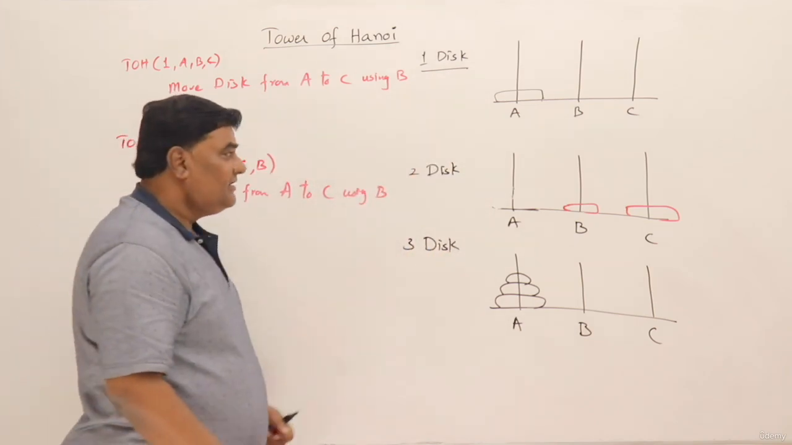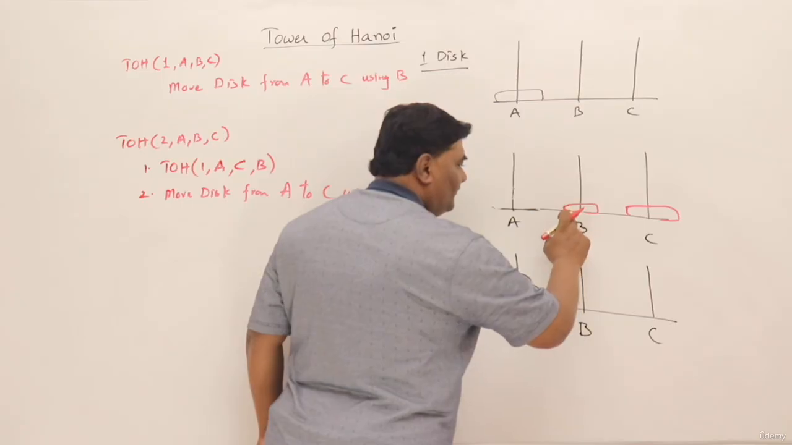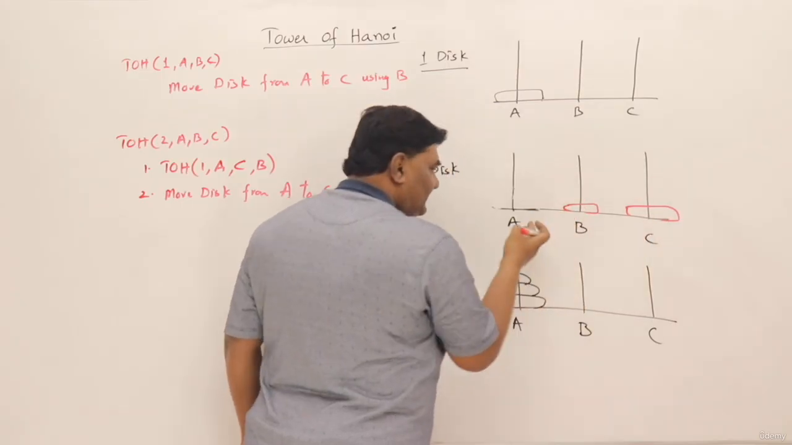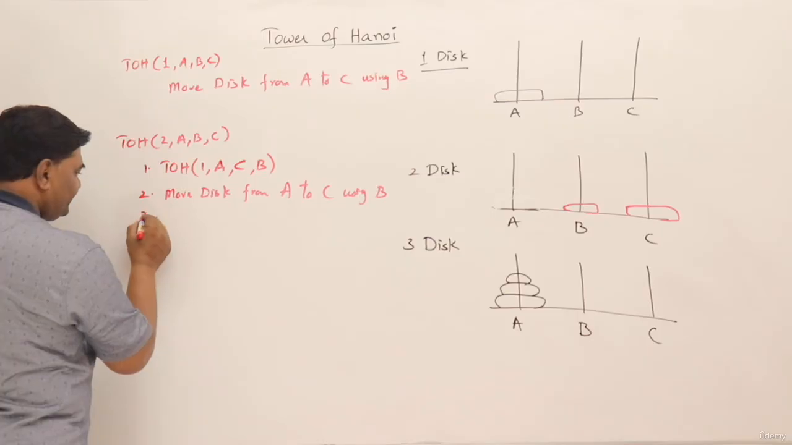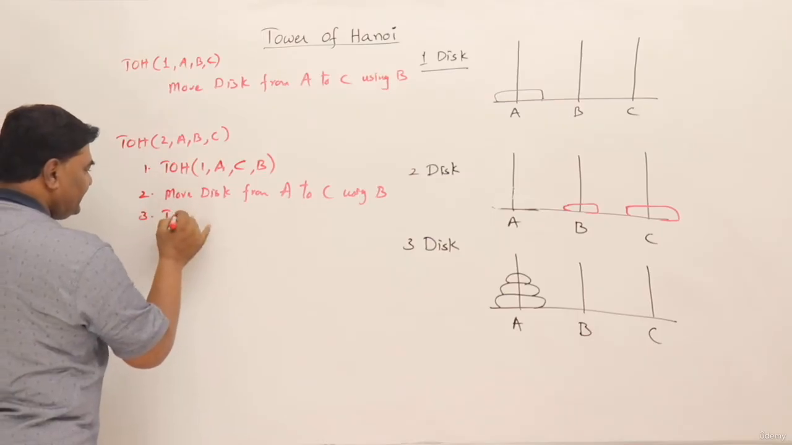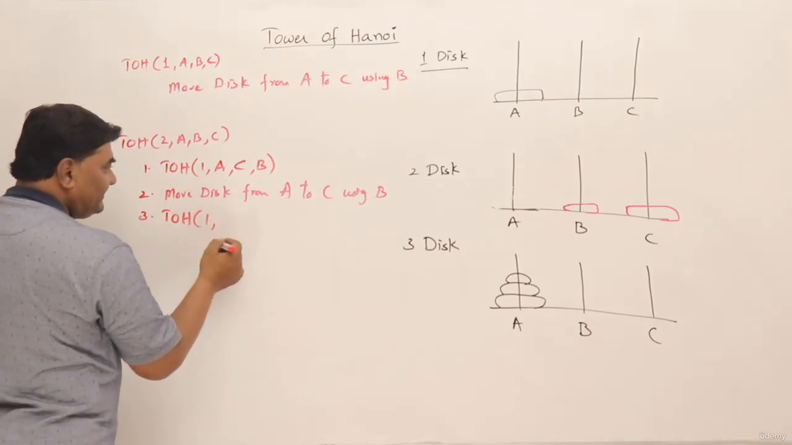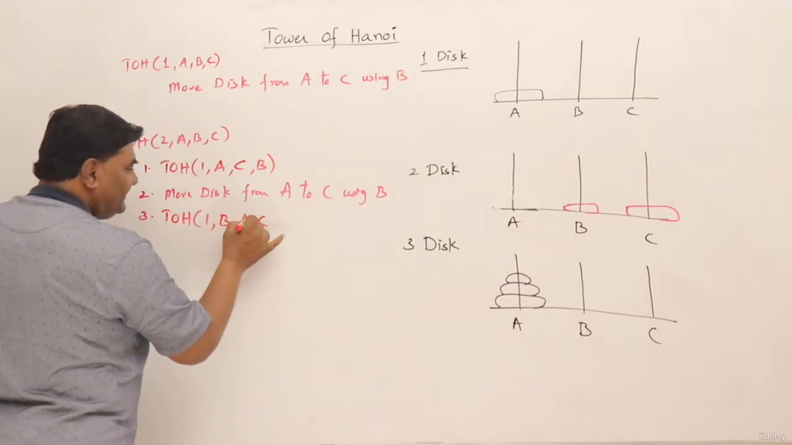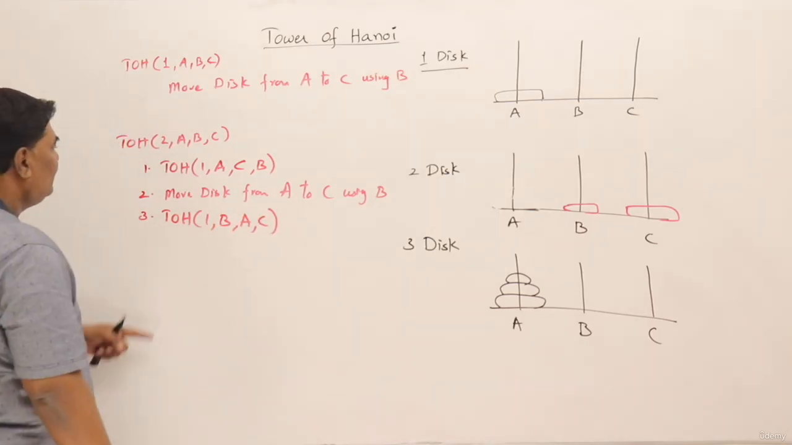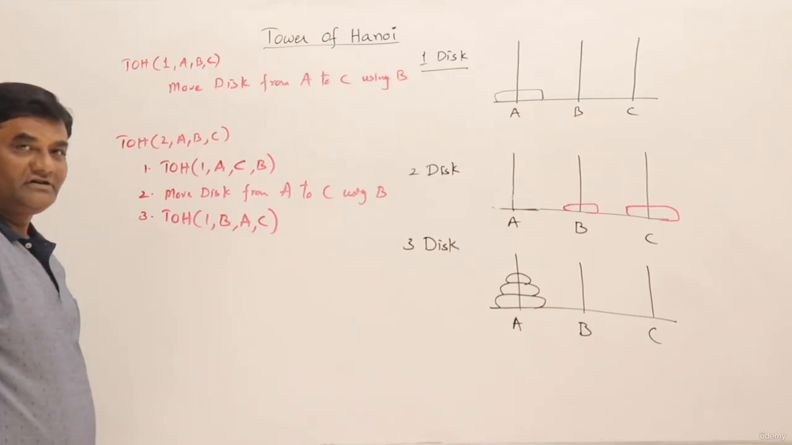Now what is remaining? From tower B, we have to move a disk to tower C, and this becomes an auxiliary tower. So that step is recursive step. So let us call it as recursive step. Tower of Hanoi, one disk, and the source is B, destination is C, and auxiliary tower is A. So these are the three steps I got.